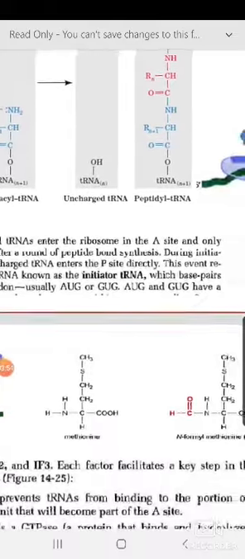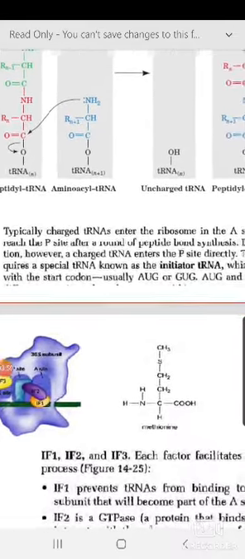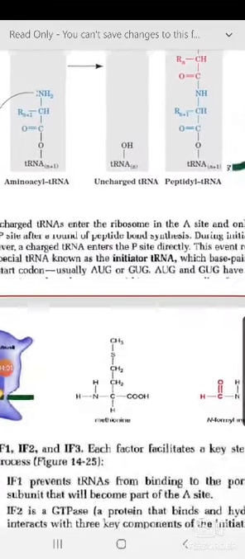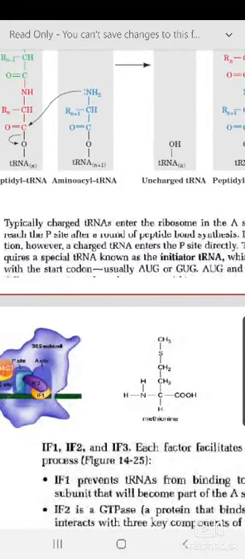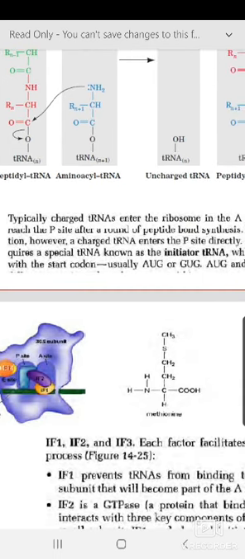directly. This event requires a special tRNA known as the initiator tRNA, which base pairs with the start codon. Usually it is AUG, and I also mentioned GUG. AUG codes for methionine, GUG codes for valine. It depends on which one is present, predominantly AUG, which should code for methionine. Now this is the phenomenon.